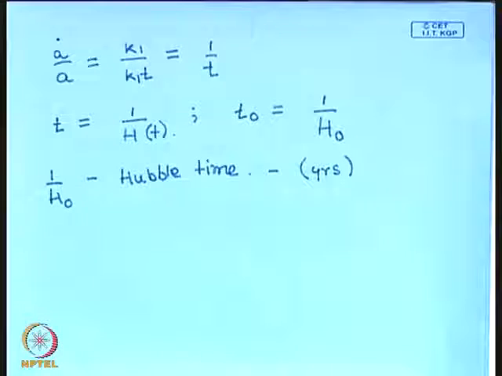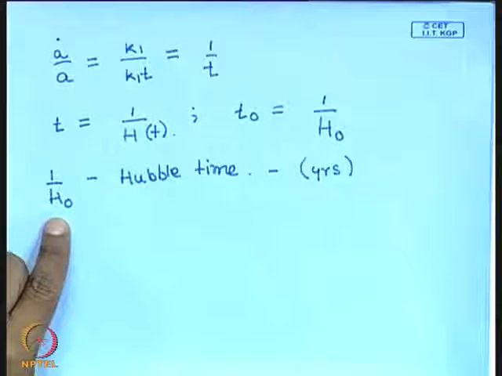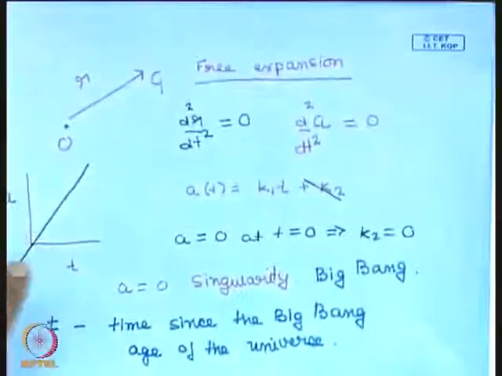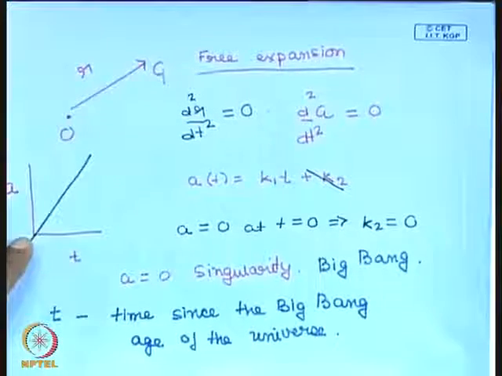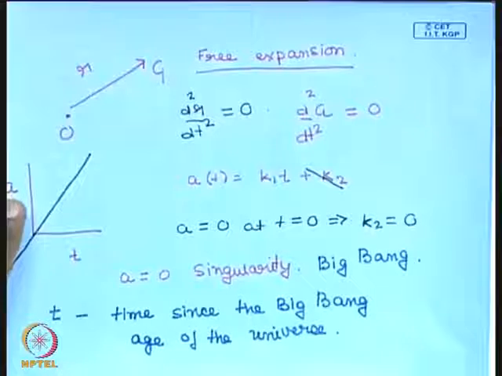But we know that the universe is not expanding freely, so this gives you just an order of magnitude estimate of the age. It does not give you a real estimate of what you expect the age of the universe to be. Okay, so as we shall see shortly, the assumption that the universe is freely expanding is not correct. So, you have to also take into account forces acting on the galaxy.